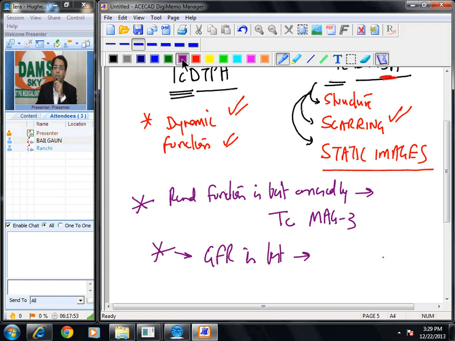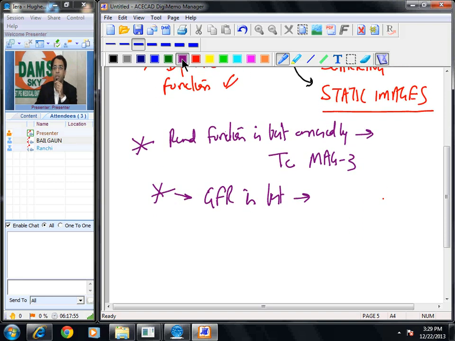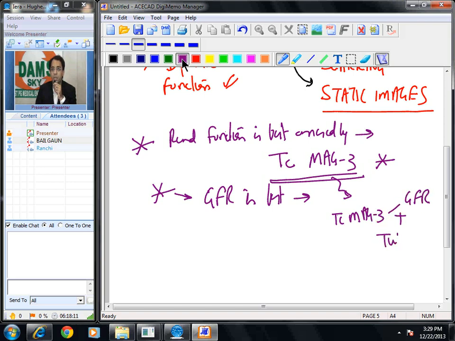Now what do you think? Now these are all, I am discussing nuclear scan agents. Please remember renal function is best assessed by technetium MAG3 because technetium MAG3 measures both GFR and tubular secretion.